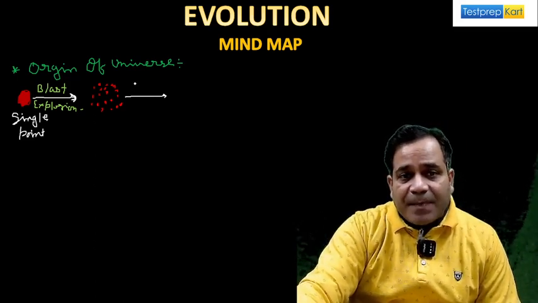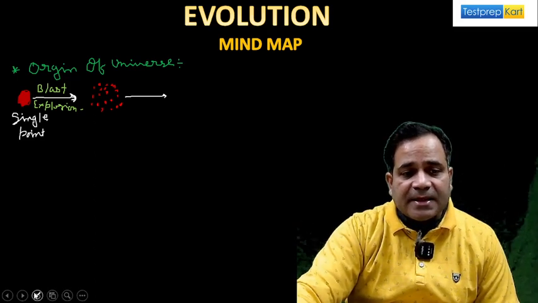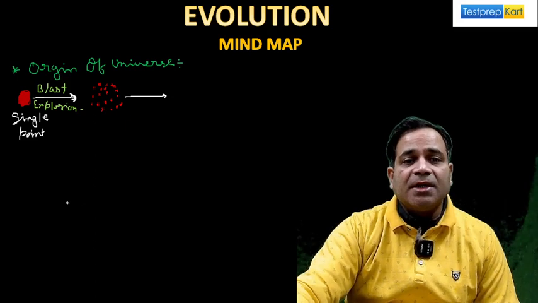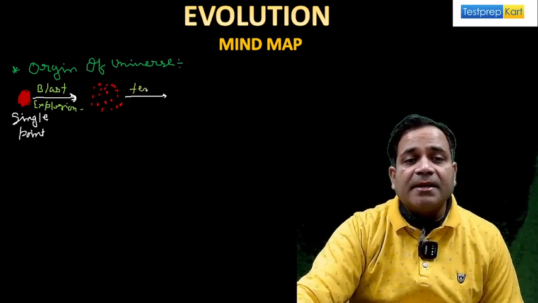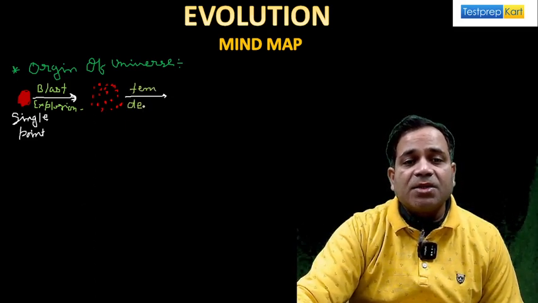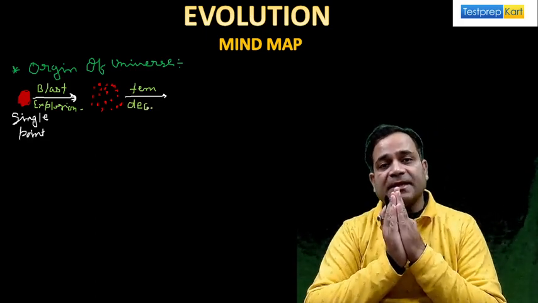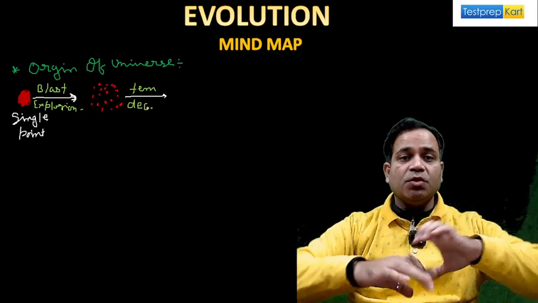These tiny molecules, the temperature goes down. What I'm saying? Let's see here. Temperature decreases, my dear. See what I'm writing here. Temperature decreases. So as the temperature decreases, you know why? Due to expansion.